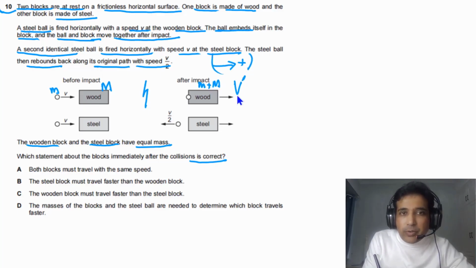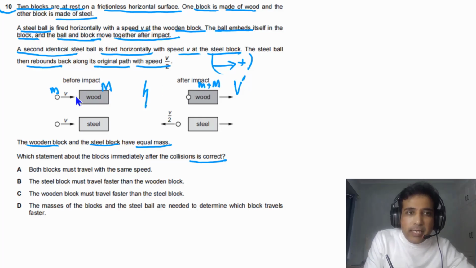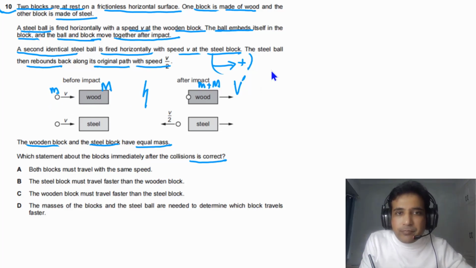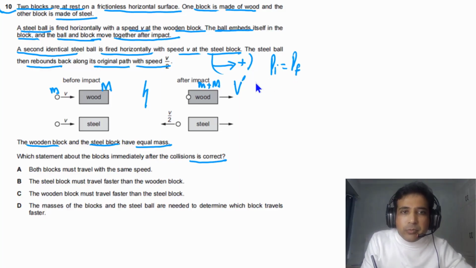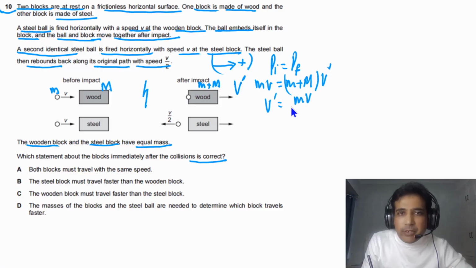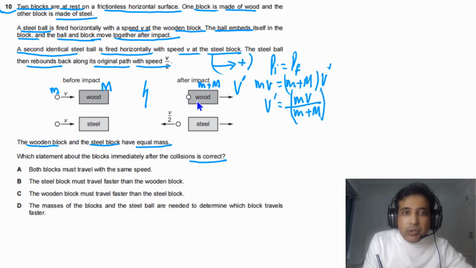If we take right as positive for the wooden block and steel ball system, we can write down momentum before. Momentum before is only due to the steel ball because the block is at rest. So the initial momentum has to be equal to the final momentum. Initial momentum is mv and the final momentum will be equal to (small m plus capital M) times v prime. V prime we can calculate as mv divided by (small m plus capital M). This is v prime, the speed of the steel ball and wooden block.